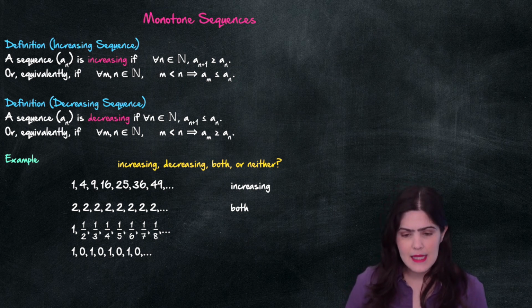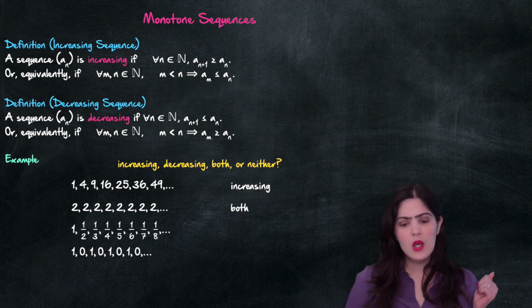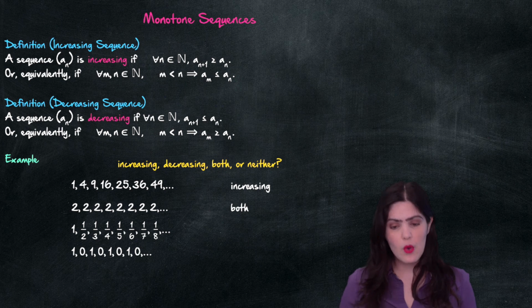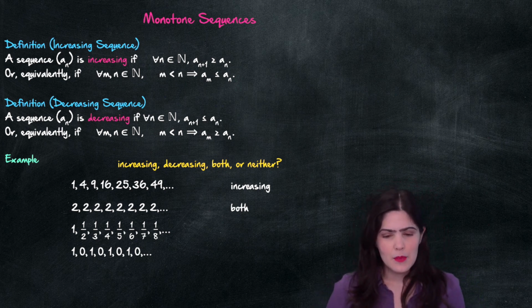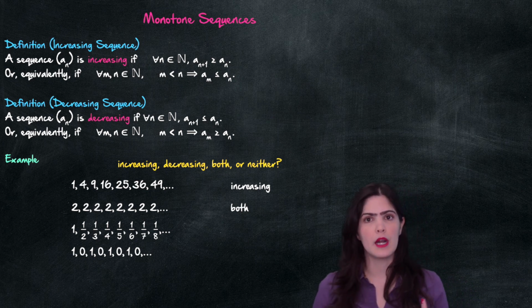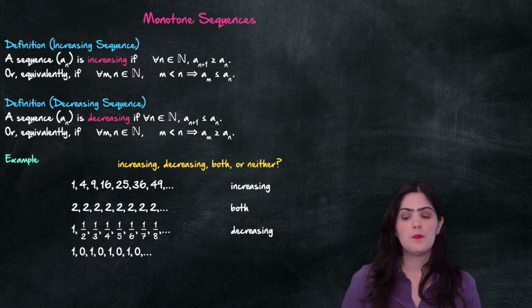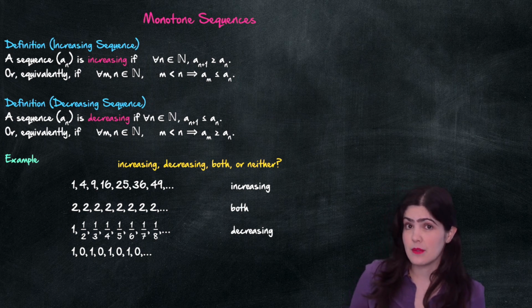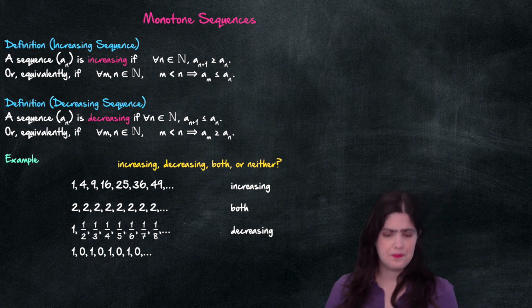Okay, and let's take a look at the next one. We have 1, 1 over 2, 1 over 3, 1 over 4, 1 over 5. So it looks like the general term is 1 over n. We can see that the values are getting smaller and smaller every time. So this is a decreasing sequence. I'm sure you got that one right.